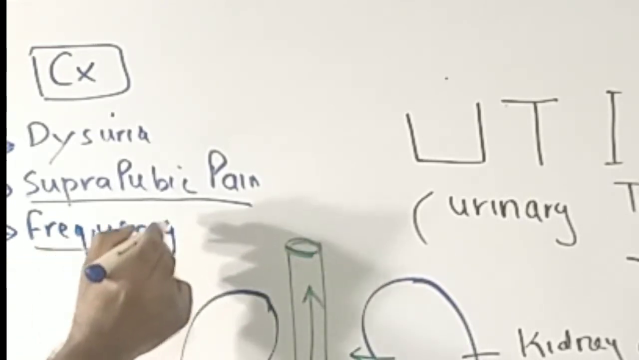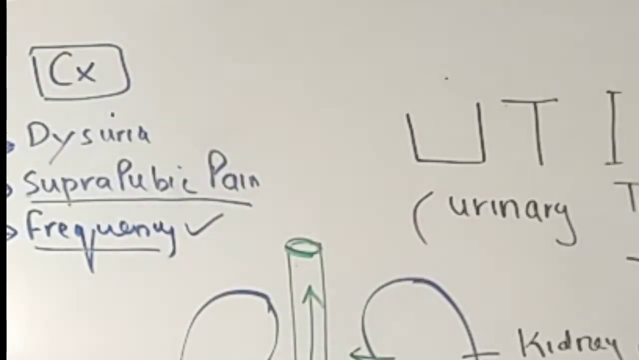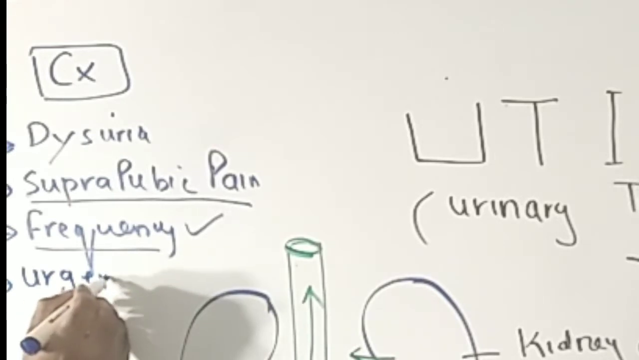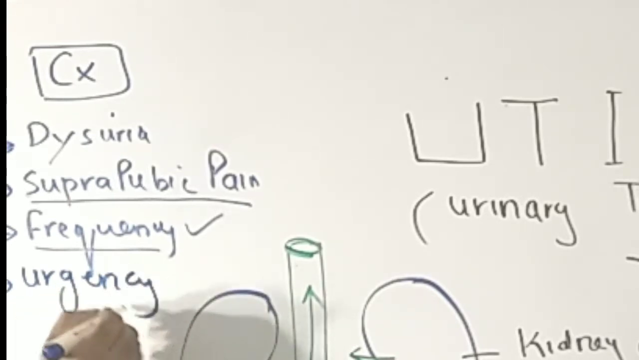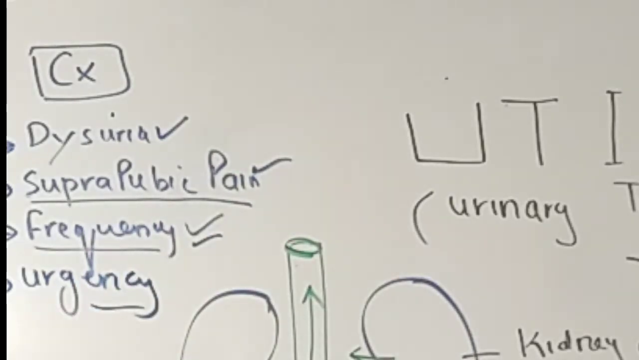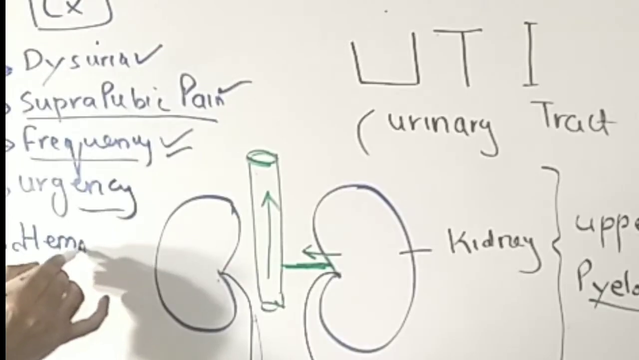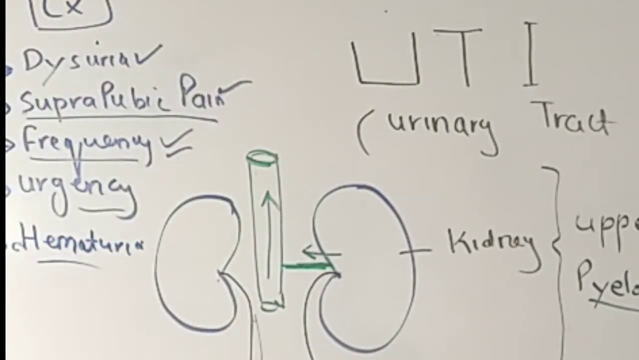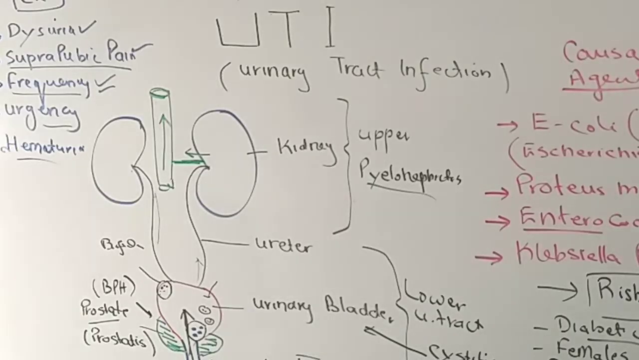Frequency is passing urine multiple times. I am talking about the lower urinary tract infection manifestation. Not only this, but the patient is also having the complaint of urgency and is not able to hold the urine. So dysuria, suprapubic pain, frequency and urgency. The patient also has visible blood in the urine, which we call hematuria. So these are clinical features of urinary tract infection, which involves mainly the lower part.